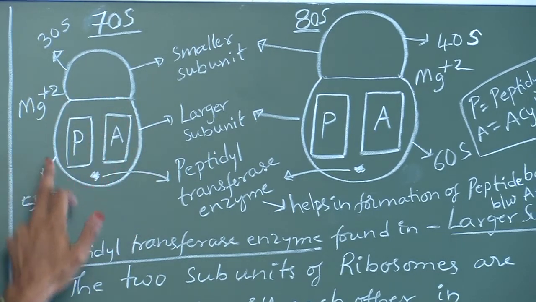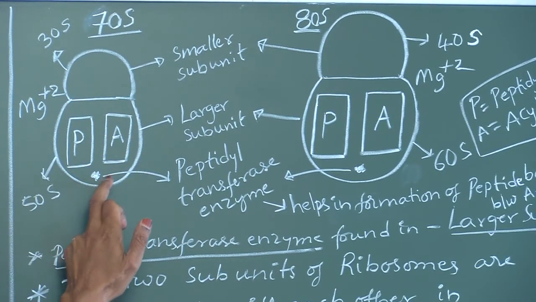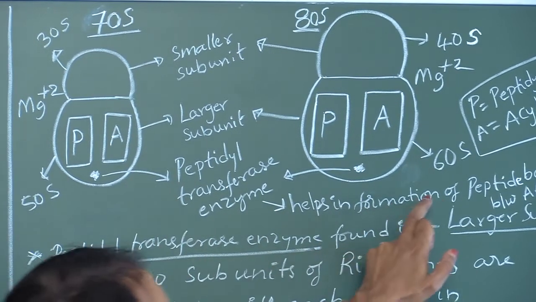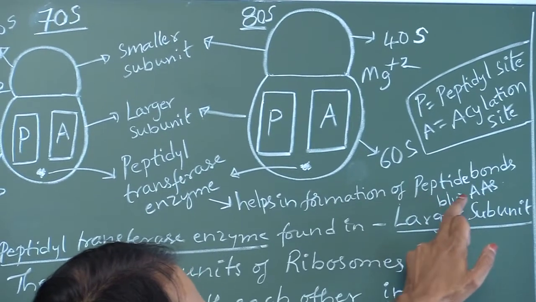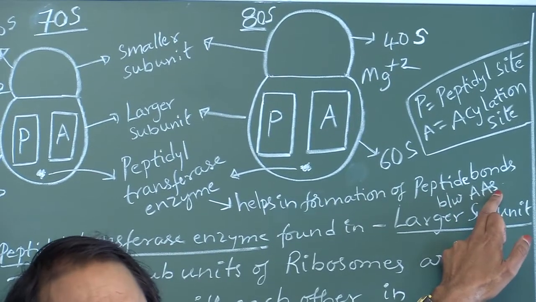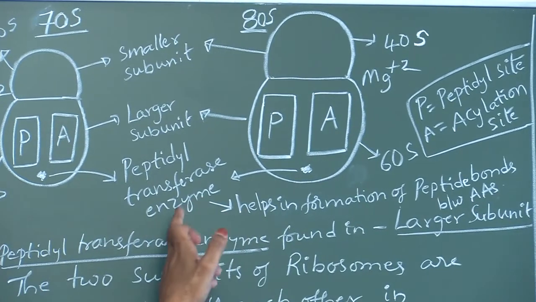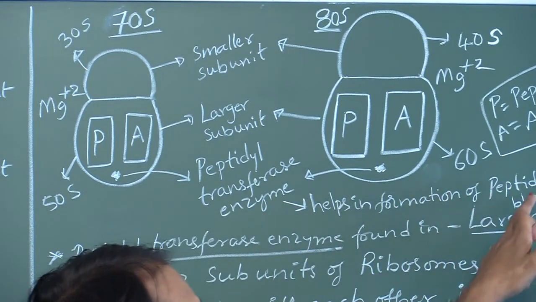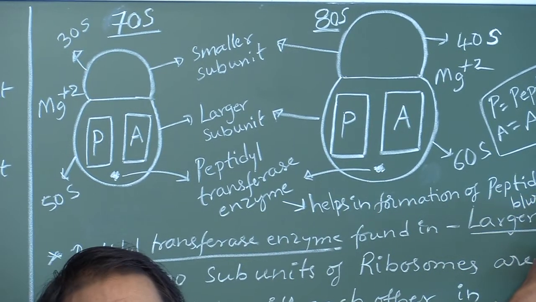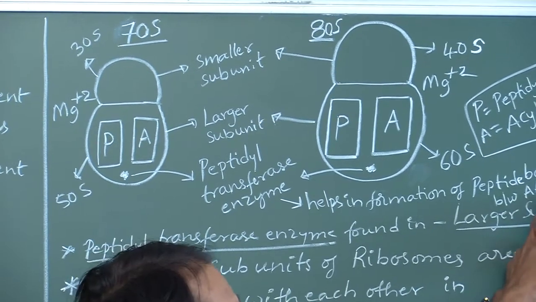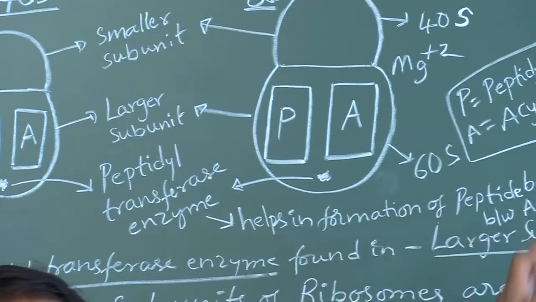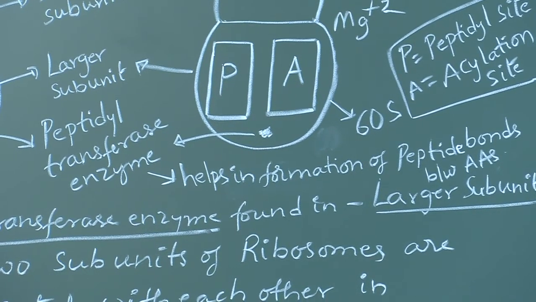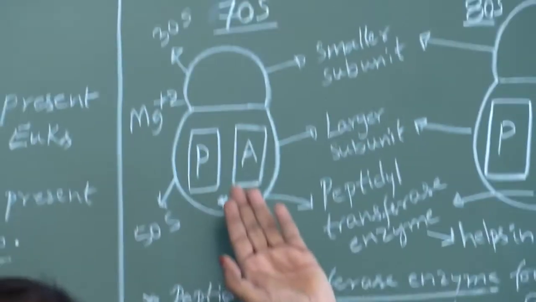This larger subunit also contains an enzyme called peptidyl transferase enzyme, which helps in formation of peptide bonds between amino acids. AAs means amino acids. So this is the enzyme required for the formation of peptide bonds between amino acids. So what are the important points related to the larger subunit? The larger subunit contains two sites.